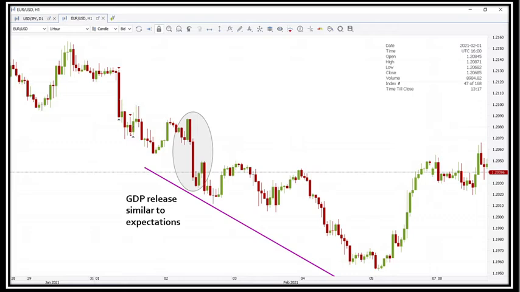GDP economic data is deemed highly significant in the forex market. GDP figures are used as an indicator by fundamentalists to gauge the overall health and potential growth of a country. Consequently, greater volatility in the forex market is closely observed during the GDP release.